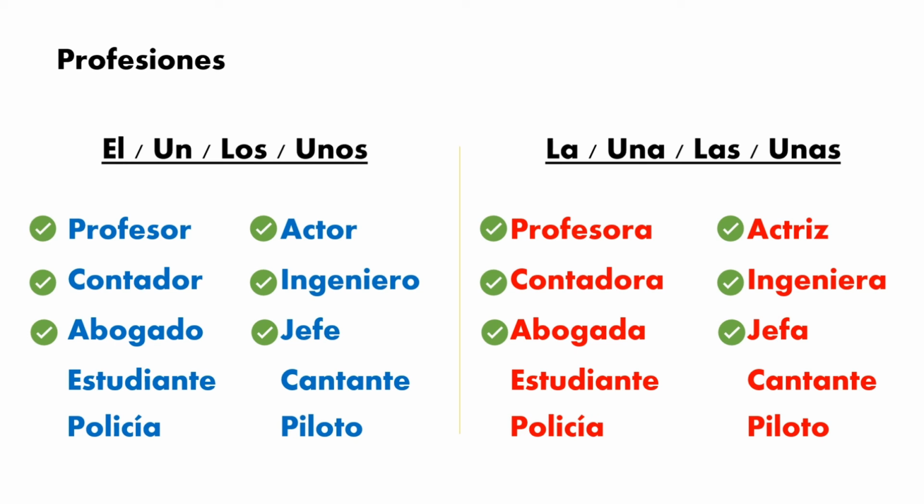But also we have some exceptions, like the next one, estudiante. If you notice, the word doesn't have a change, and the only way that we can verify if it's masculine or feminine is because of the sex of the person. For example, for masculine, el estudiante, or for feminine, la estudiante, okay? The same for the next ones: cantante, el policía, la policía, el piloto, la piloto. Perfect. So now let's continue with the next rule.